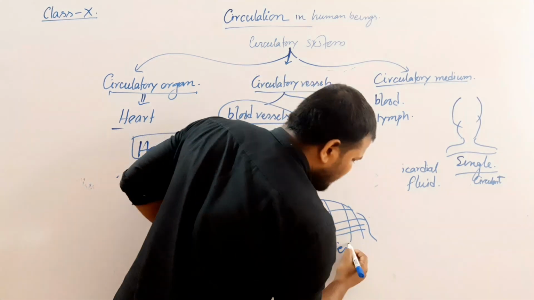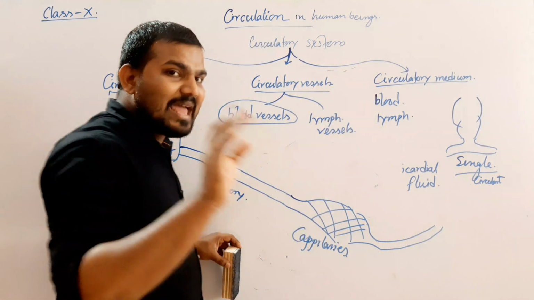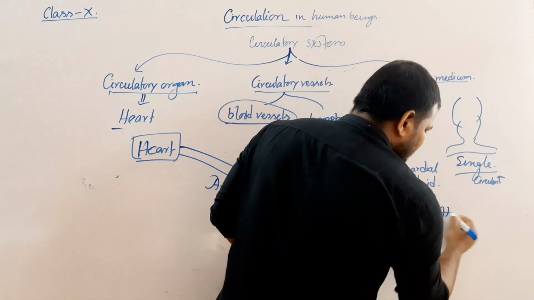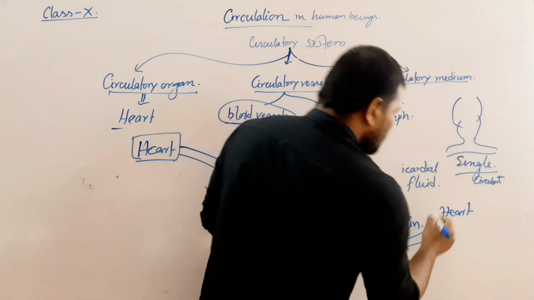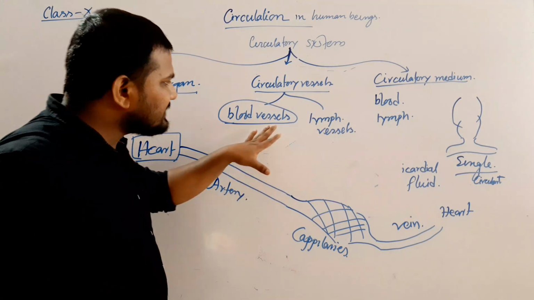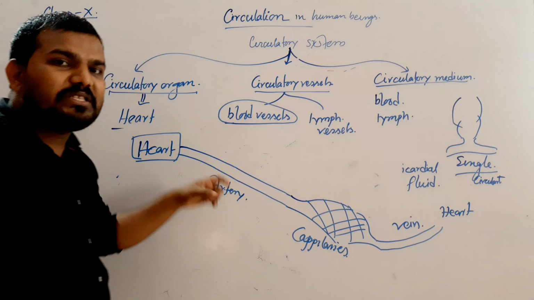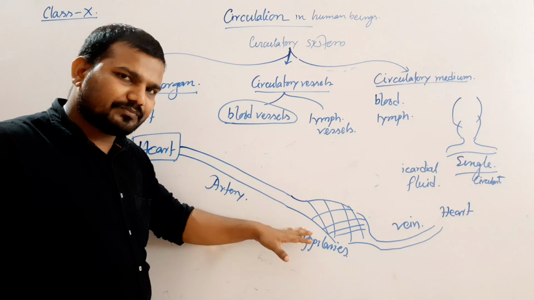And the combination of capillaries also creates one type of blood vessel which carries the deoxygenated blood from body parts to the heart. They are known as veins. So there are three types of blood vessel present. One is the artery which carries the oxygenated blood from heart to the body parts.